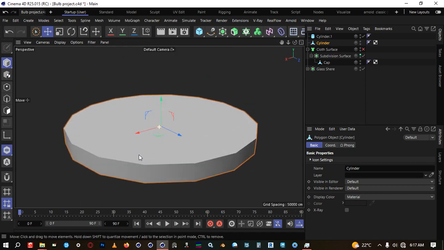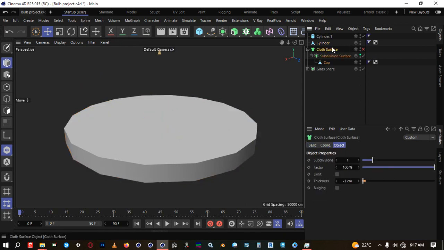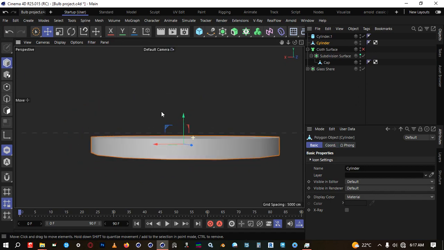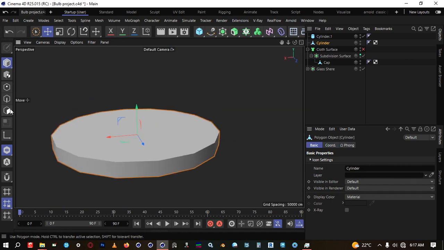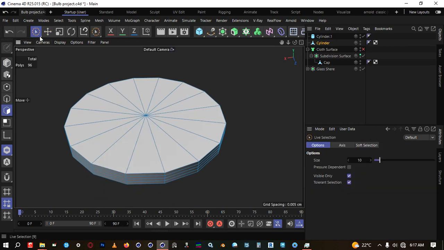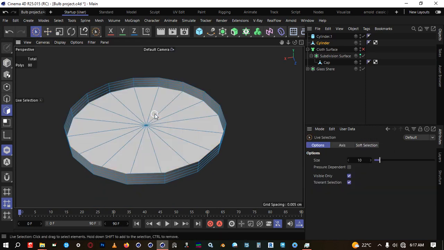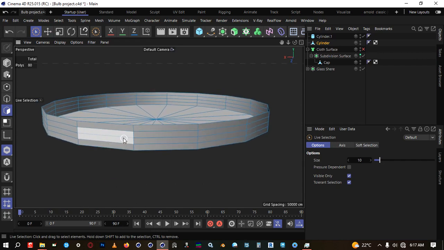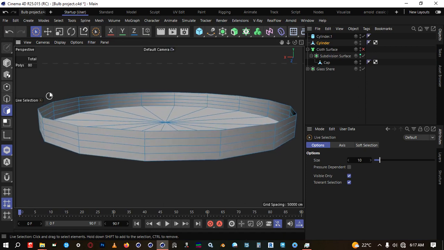Then since we're not going to be able to see the inside, we don't need the inside part, so we just have to delete that part. But before we delete that part, we need to change a few things. Oh, it's already editable. So it's okay. So just go to my face mode, then I will select all the faces and delete them. Okay, that is okay. Then I need to adjust my polygon count. So I need to delete these polygons there.